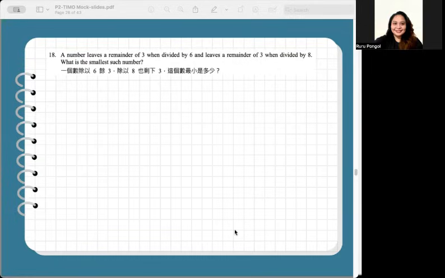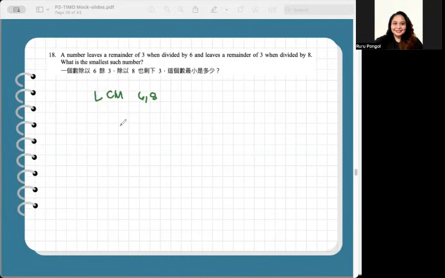So what we need here is a common multiple of 6 and 8, and then we'll just add 3 to get the remainder. So we just find the least common multiple of 6 and 8. Why least? Because we're asked for the smallest such number.